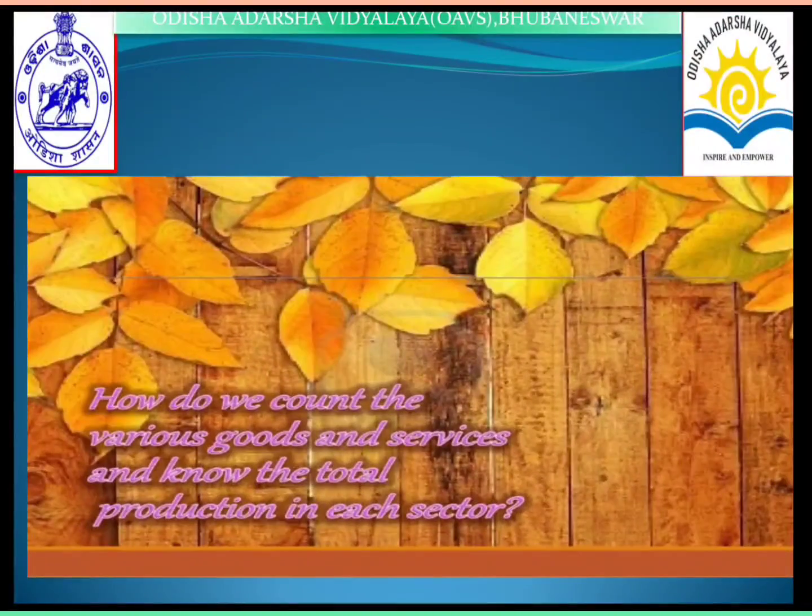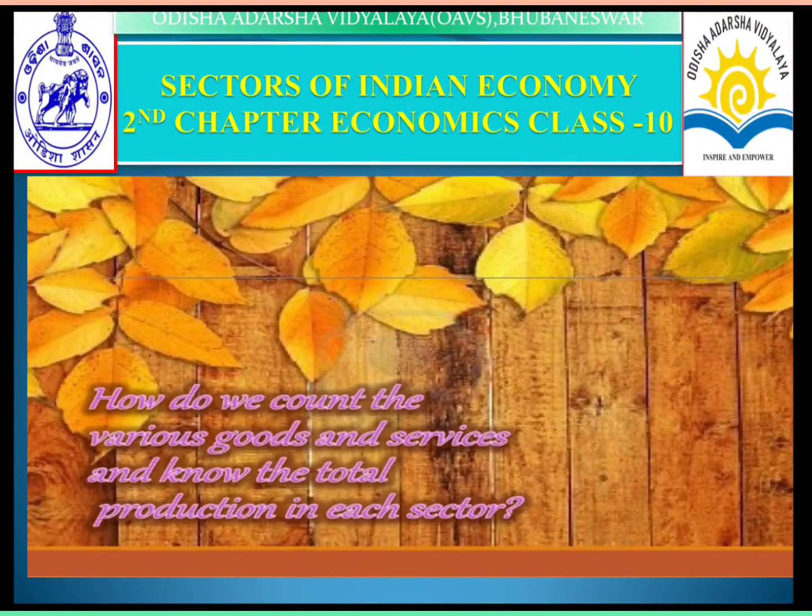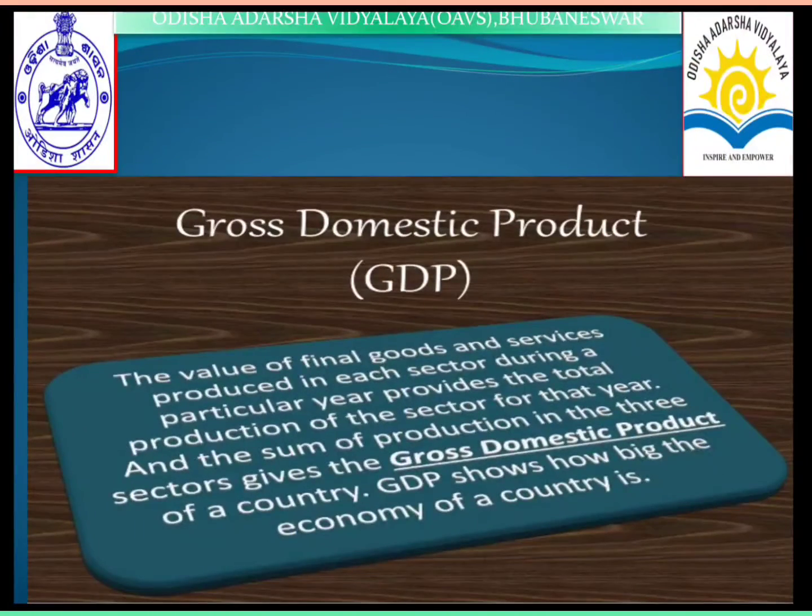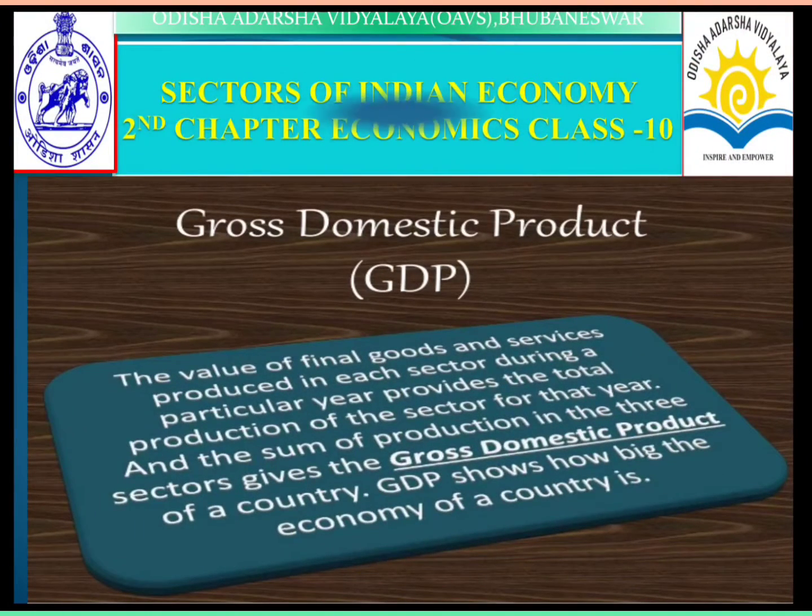Next, how do we count the various goods and services and know the total production in each sector? This is a very important question. Here the concept of gross domestic product emerged. The value of final goods and services produced in each sector during a particular year provides the total production of the sector for that year, and the sum of the production in the three sectors gives the gross domestic product of a country. GDP shows how big the economy of a country is.